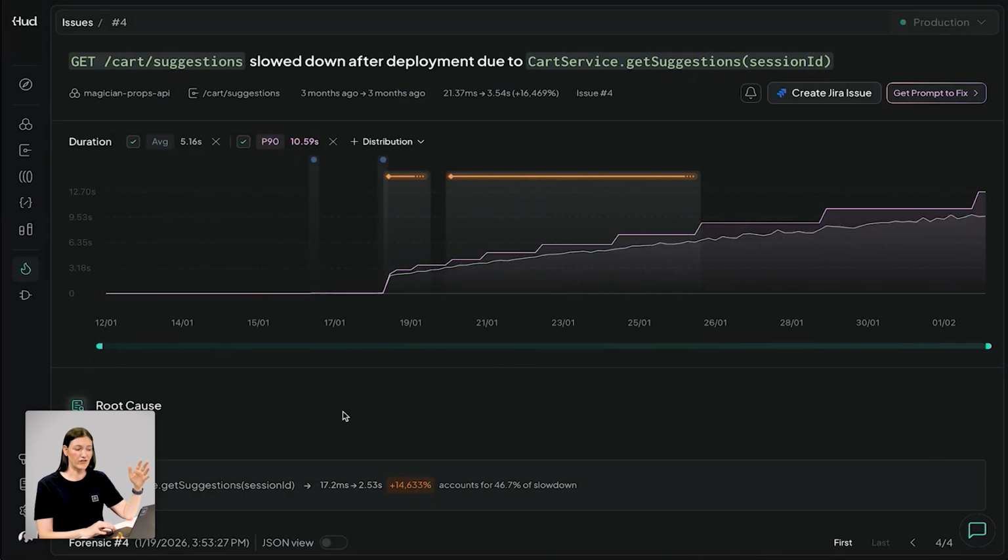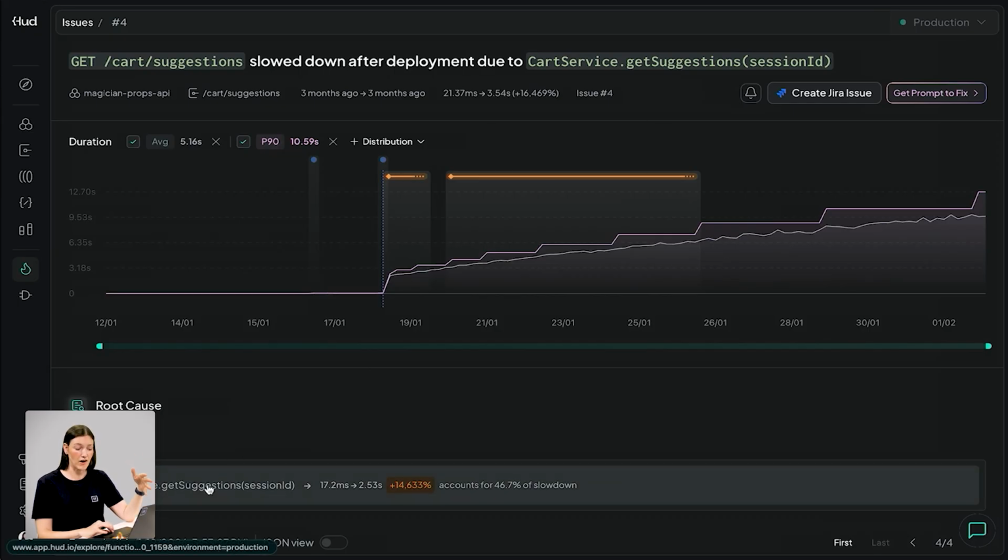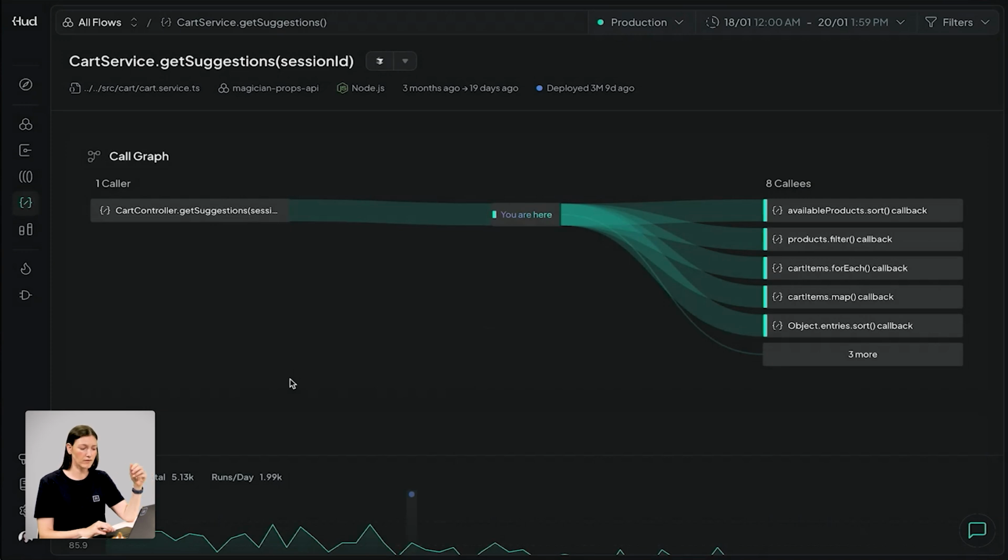Here I can see the suggestions endpoint. I can see that there was a deployment, and from then on, we started degrading. And over a span of a week, there could be dozens of code changes in the repo. But because of HUD's function level context, we're able to eliminate all that noise and only focus on code changes that had an impact on the suggestions workflow, which degraded. I can also see the specific function that accounts for the slowdown. I can see where it's called from and which functions are invoked downstream.